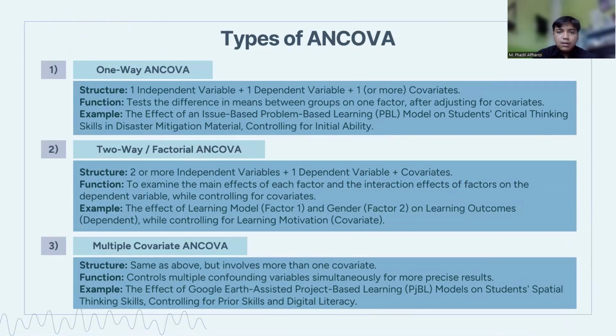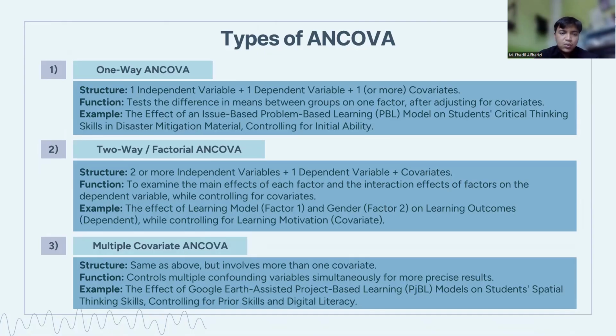Types of ANCOVA. Number one is one-way ANCOVA. The structure is one independent variable, one dependent variable, and one or more covariates. Its function is to test the difference in means between groups on one factor after adjusting for covariates. An example is the effect of an issues-based problem-based learning or PBL model on student critical thinking skills in disaster mitigation material, controlling for initial ability.